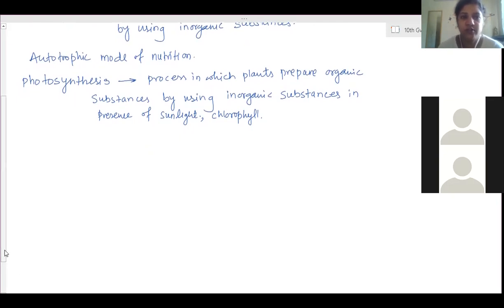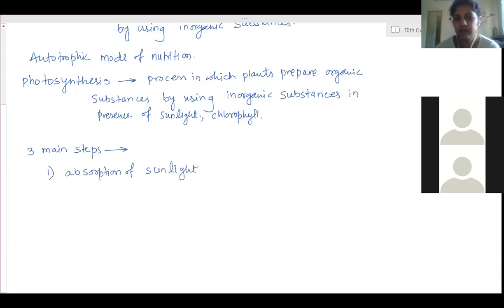Fine. This is the photosynthesis process. Now, the steps of photosynthesis. There are 3 main steps. The first one is absorption of light energy by chlorophyll, absorption of sunlight by chlorophyll pigments present in leaves.